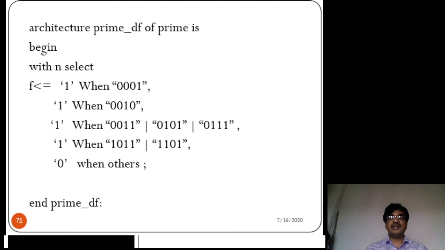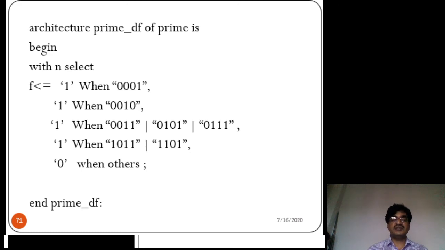So these are the 3 different signal assignment statements you can use in the data flow style. What are those? Simple signal assignment statement, conditional signal assignment statement, selected signal assignment statement.